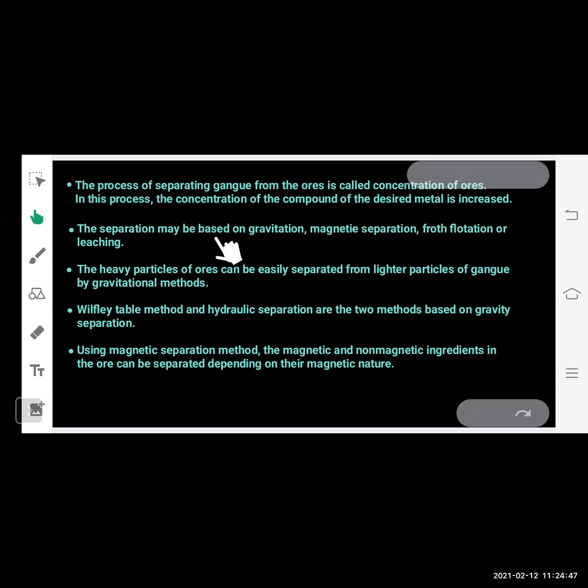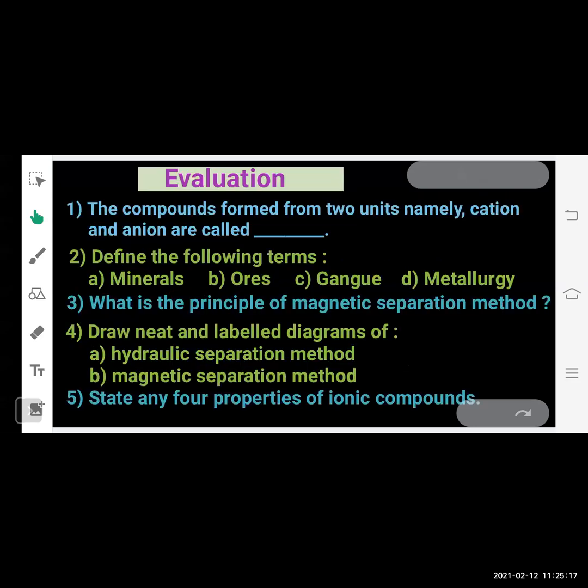The separation may be based on gravitation, magnetic separation, froth flotation, or leaching. The heavy particles of ores can be easily separated from the lighter particles of gangue by gravitational methods. Wilfley table method and hydraulic separation are the two methods based on gravity separation. Using magnetic separation method, the magnetic and non-magnetic ingredients in the ore can be separated depending upon their magnetic nature. Okay, this was the revision part.